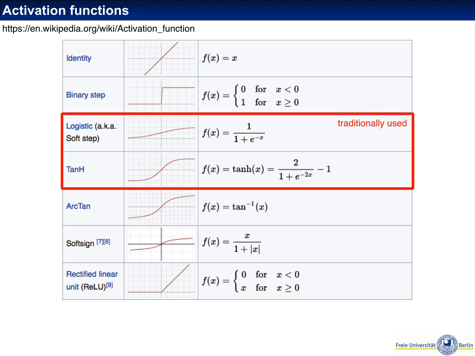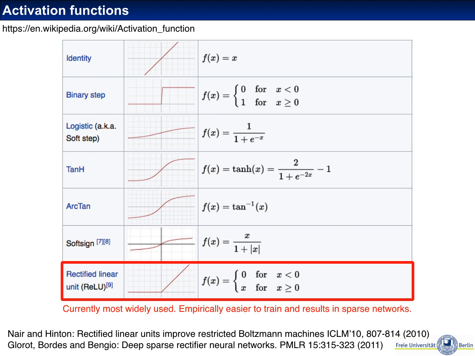A function that is used a lot when it comes to deep learning are these rectified linear functions, or rectified linear units, ReLUs, or derivations of this concept. In a rectified linear unit, you simply have a function which is the maximum of x and 0.